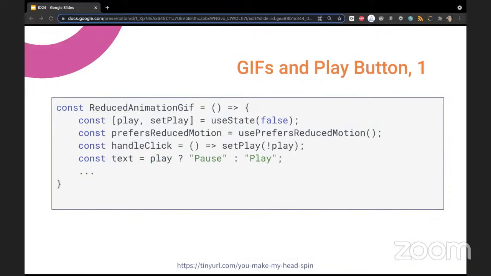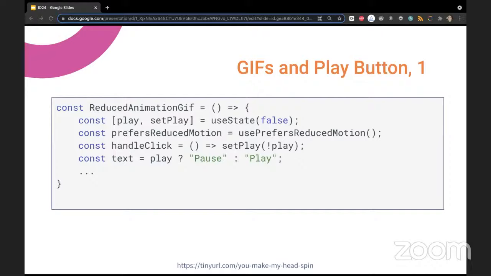Sorry, this is going to be in two parts because of the space limit on the slides, to keep them visible. In this first part, I'm defining all the variables we need. In the second part, I'm going to show the code that would be returned from the React component.